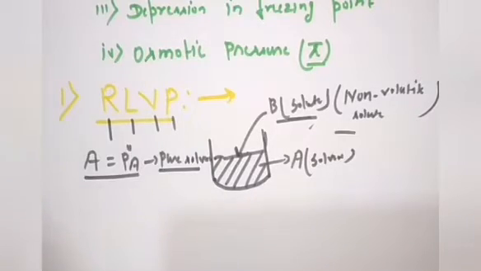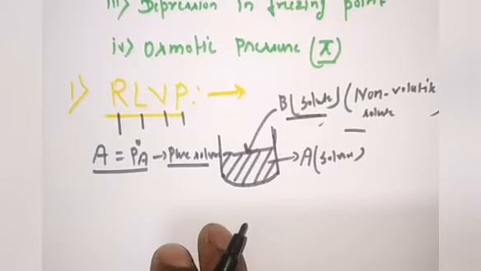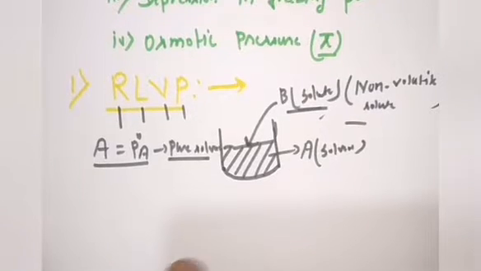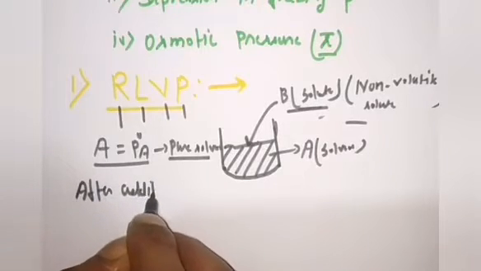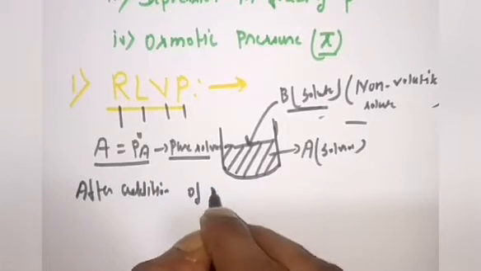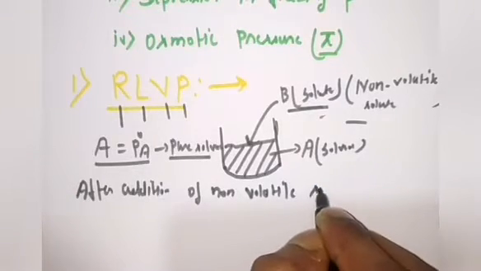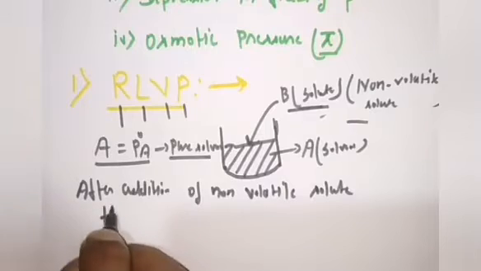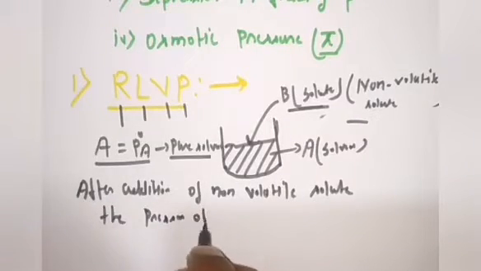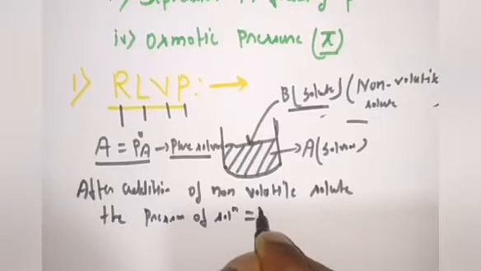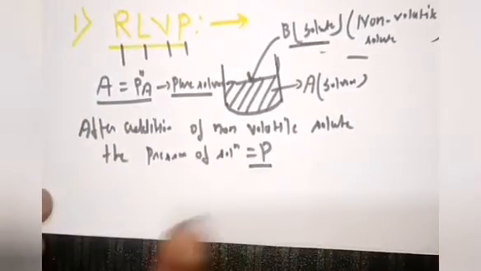Now if you are going to add this B, that is a non-volatile solute, then it will become a solution, and after addition of the non-volatile solute, the pressure of the solution is equal to P. So just understand these things.